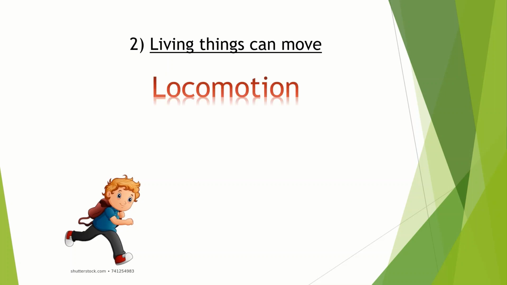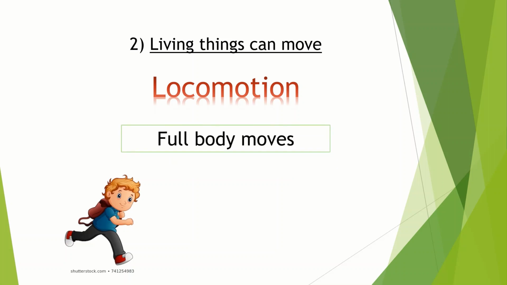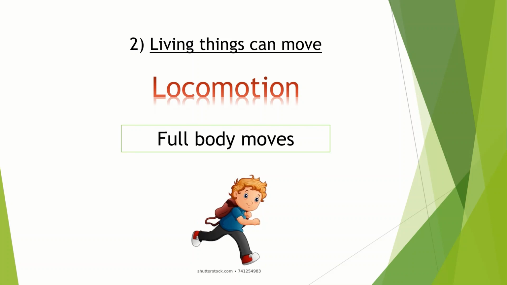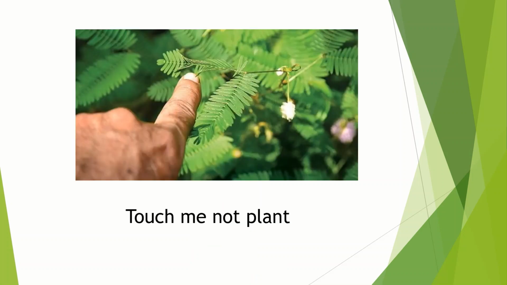The second feature is that living things can move. Movement from one place to another is called locomotion. During locomotion, the full body of an animal moves from one place to another. Now you will ask that plants don't move, but they are still considered living. Why is that so? That is because they don't show movement from one place to another, but show movement in their parts.